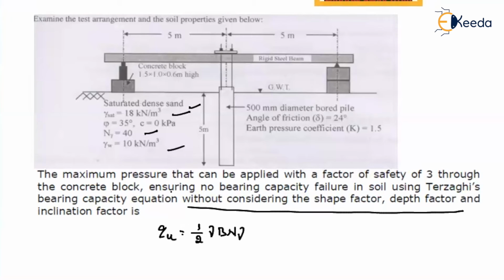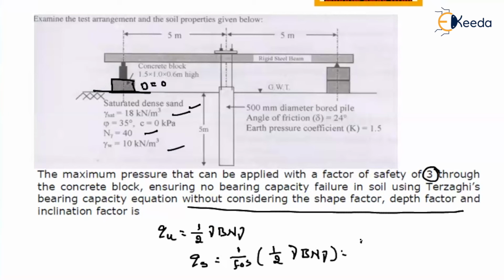What they're asking us to find is the maximum pressure. That means as they're giving you the factor of safety 3, they're asking us to find the safe value. So what is the safe value? Sir, why are we not considering gamma D_f N_q? Where is this concrete block placed? As this concrete block is placed on the ground surface, whatever the depth, that is equal to 0. That's why we are not considering gamma D_f N_q also. So whatever the safe pressure, that is nothing but 1 by factor of safety into 1 by 2 into gamma into B into N_gamma.